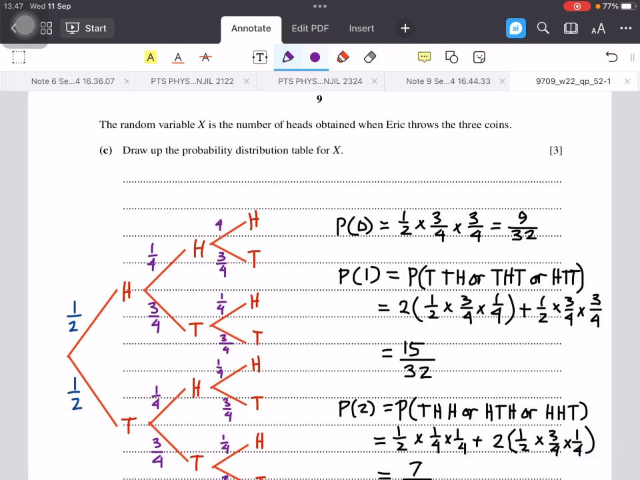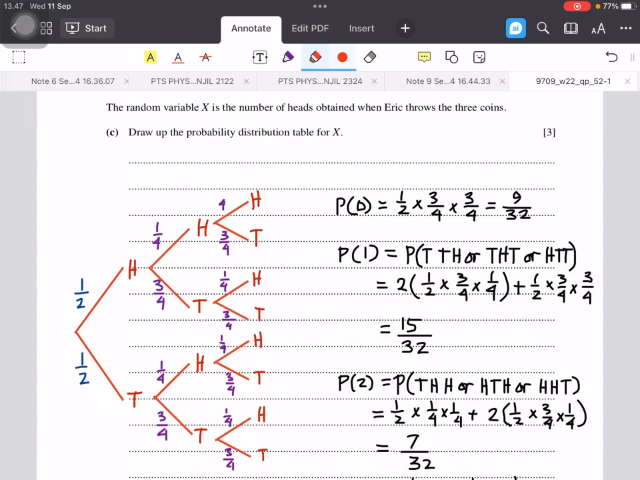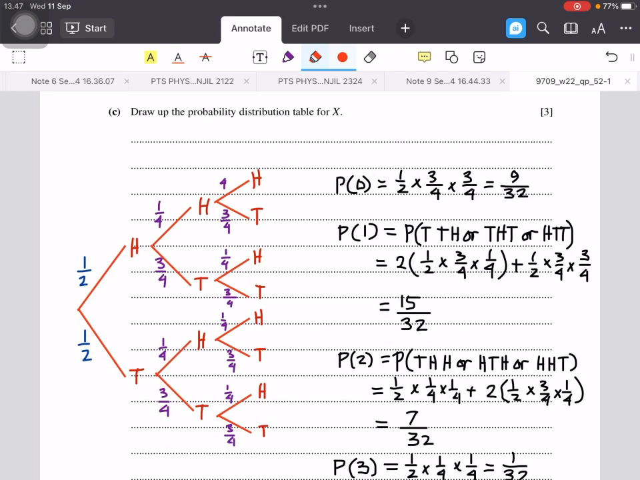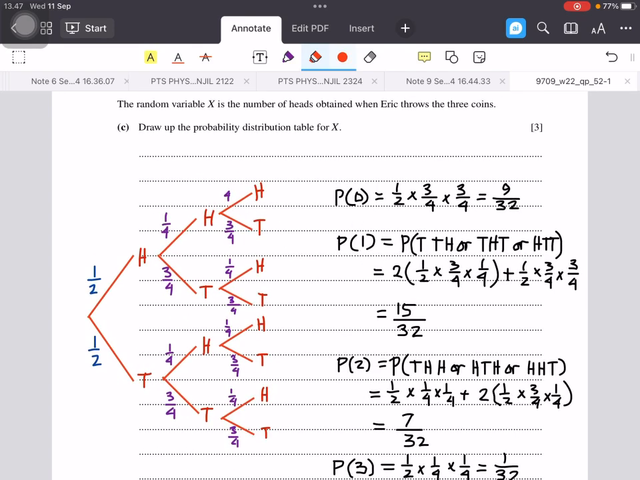And then the next one, the random variable X is the number of heads obtained when Eric throws the 3 coins. Part C, draw up the probability distribution table for X. So there are some possible values for X. The first one, probability X equals 0 means, since X is the number of heads, that there is no head, or in other words, the 3 coins show tails. So probability tail, tail, tail.